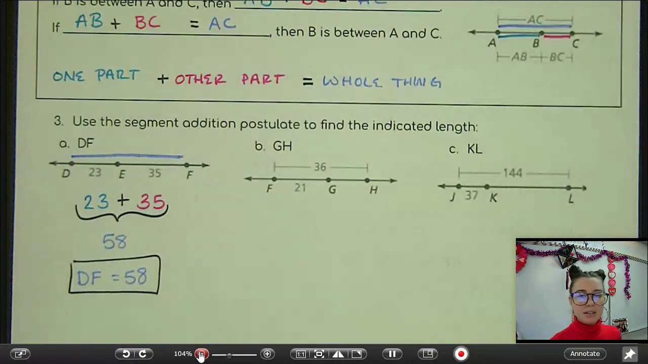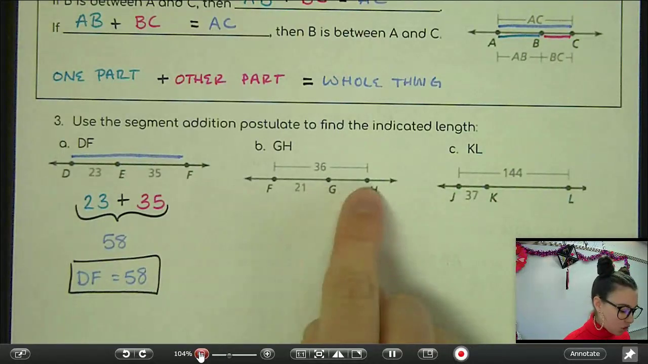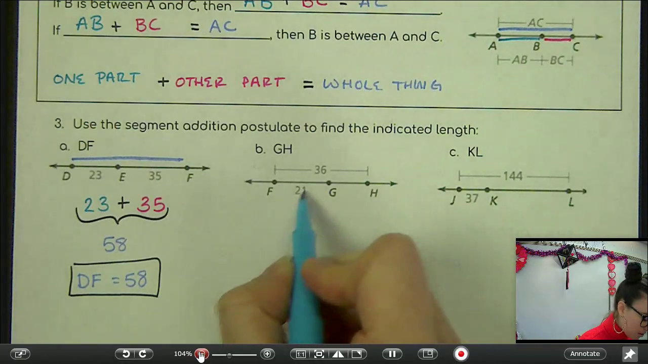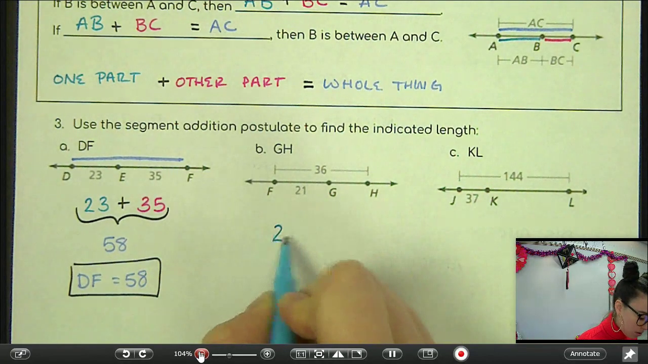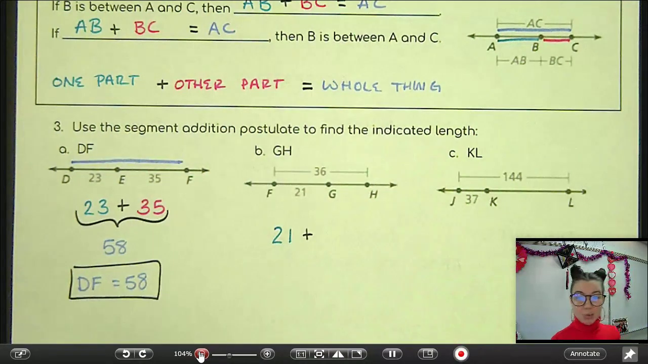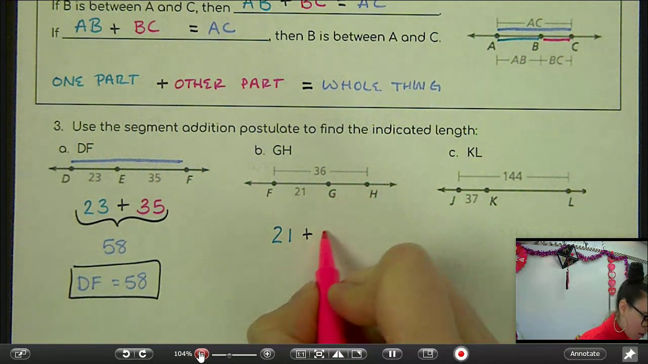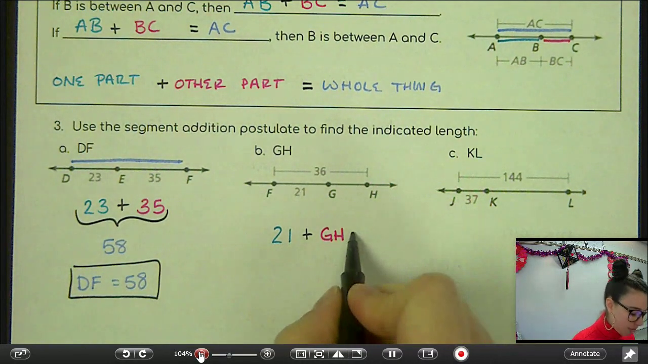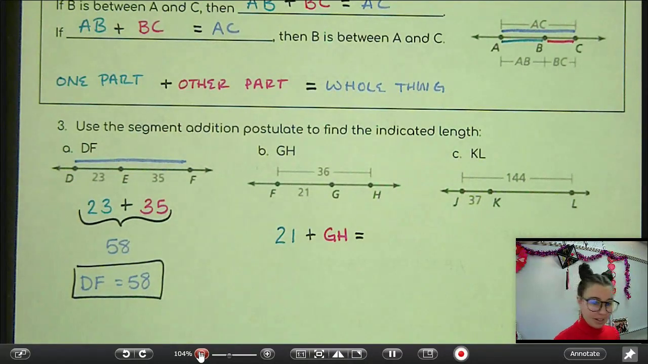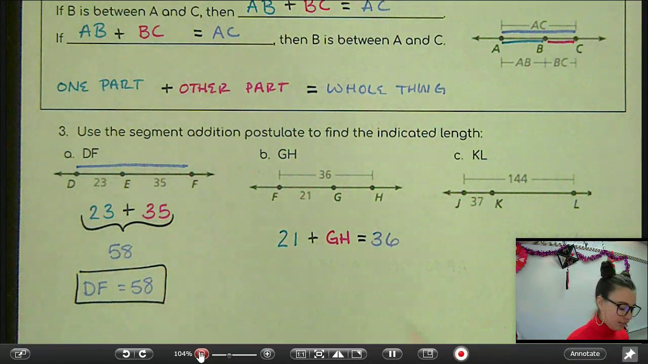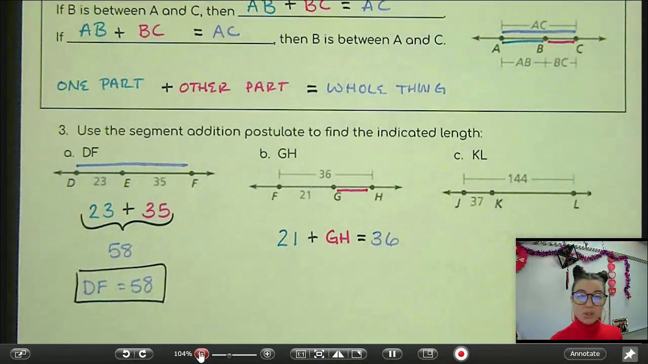Let's try part B. It says find GH. So we're trying to find this little thing. And what we know is that one part right here is 21, plus the other part, that's GH. That's what we're trying to find. We don't know what that is yet. Well, that should equal the whole thing. That whole thing is 36. Right? If we need to find this part, if we know the total, we can just subtract away the part that we know.